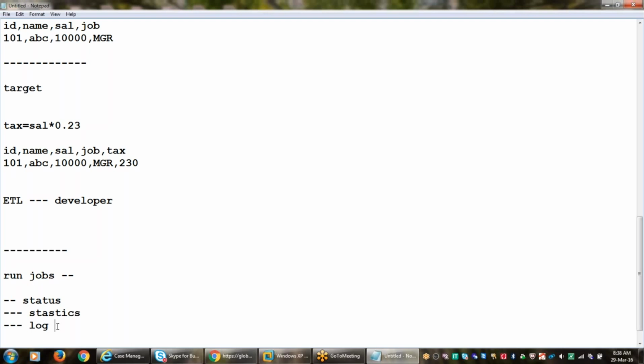In the ETL phase, what do we need to do? We need to run the job, check the status, check the statistics, and then save the log file. This is the ETL phase.